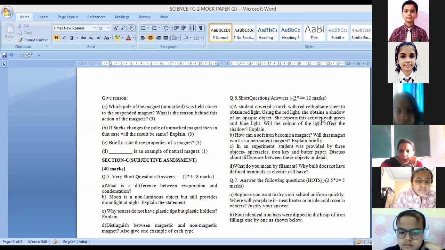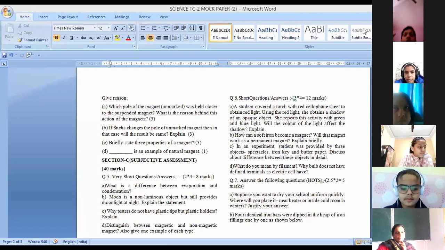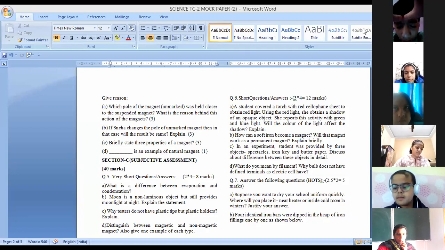Using the red light, she obtained a shadow of an opaque object. She repeats this activity with green and blue light. Will the color of the light affect the shadow? So children, I want you to read this question very carefully. Then we'll discuss the answers. Okay, ma'am. Ma'am, the answer is the color of light will not.